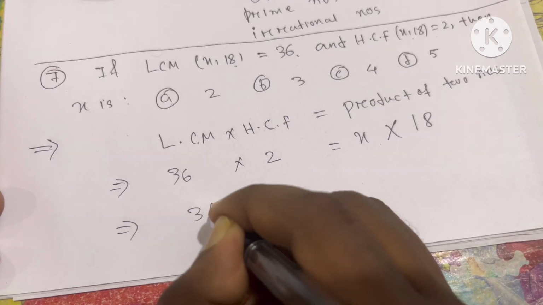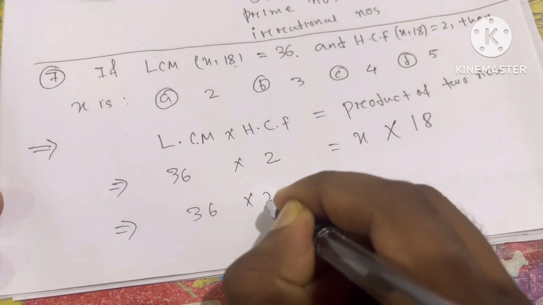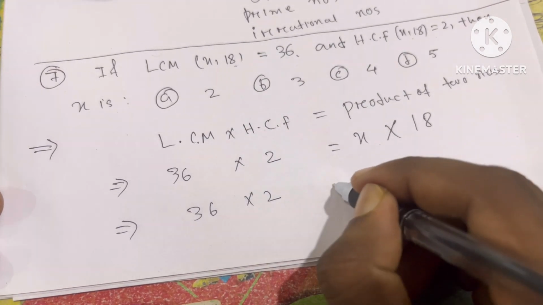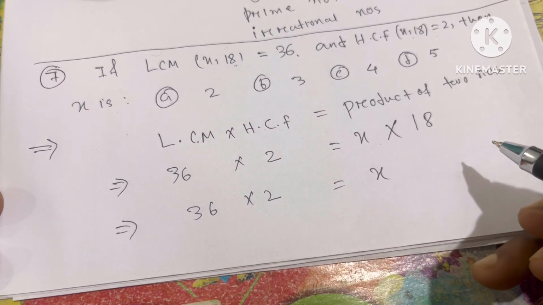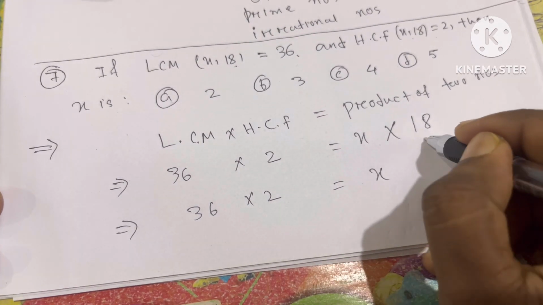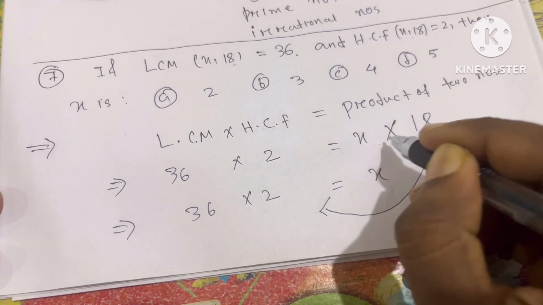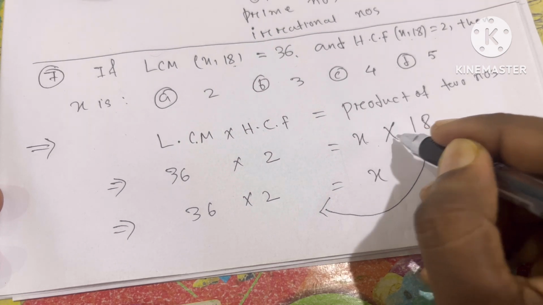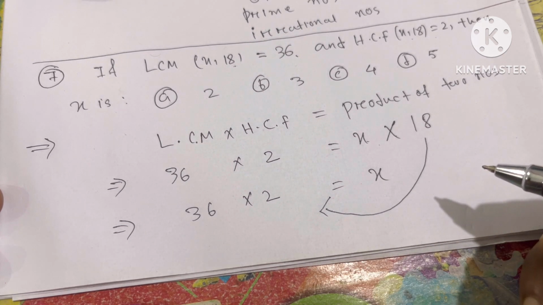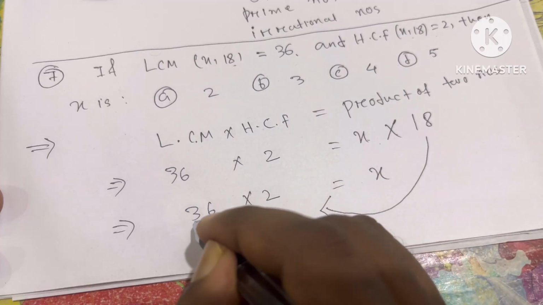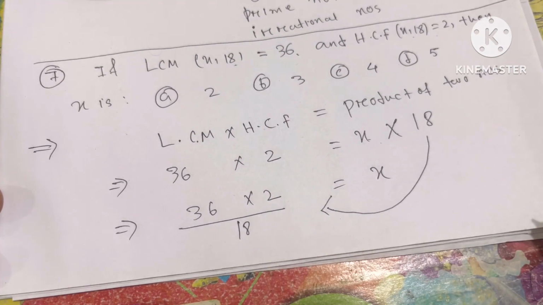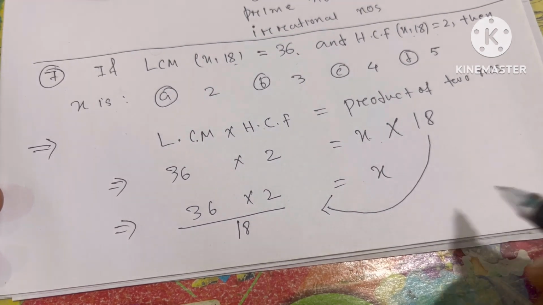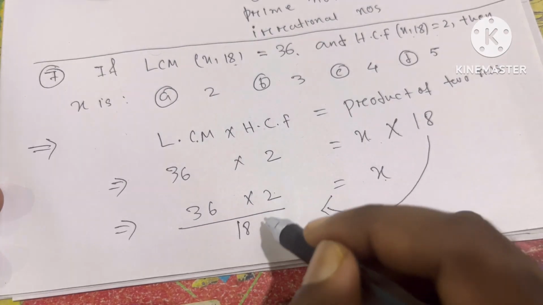So for that, what will we do? We write 36 into 2, same. I need to find the value of x, so that's why I write it in the same place. This 18, I transpose to the right hand side. Between x and 18 there is multiply. So multiply transposes to the other side and becomes divide. The value of x is 36 into 2 divided by 18.